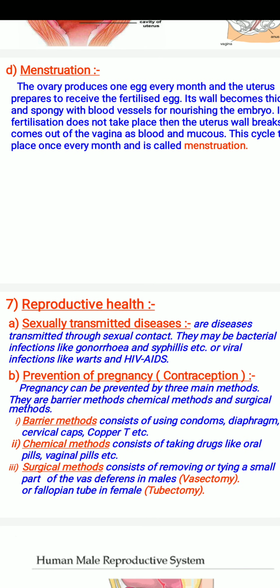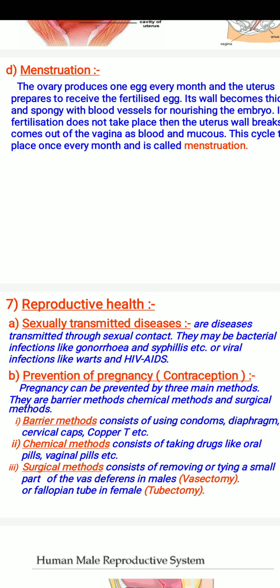Reproductive health is governed by different factors. First is the sexually transmitted diseases. These are diseases transmitted through sexual contact. They may be bacterial infections like gonorrhea and syphilis, etc., or viral infections like warts and HIV/AIDS.